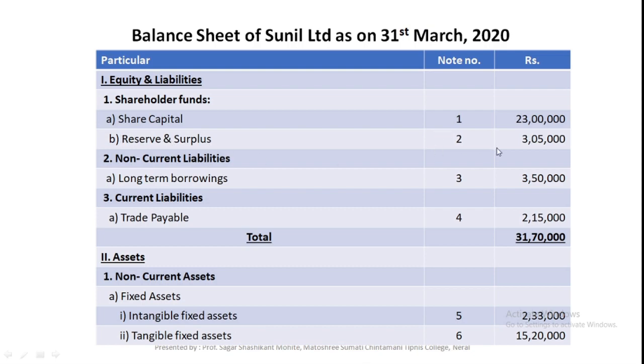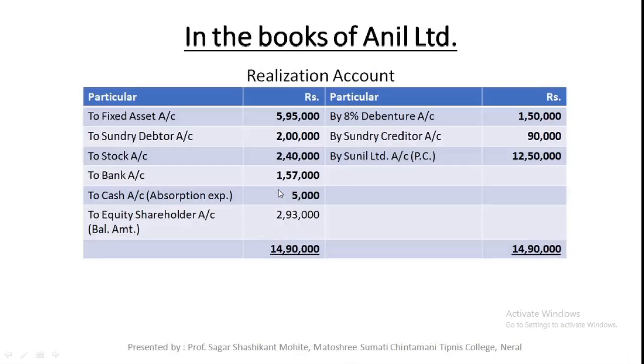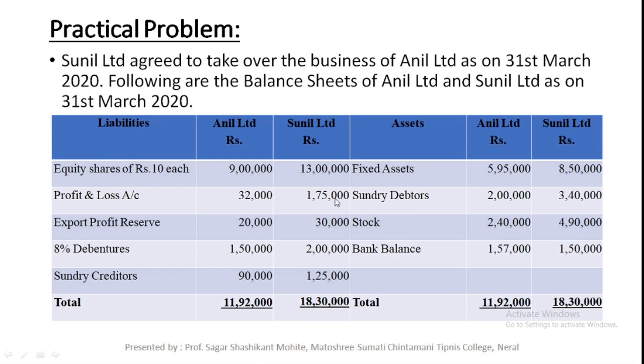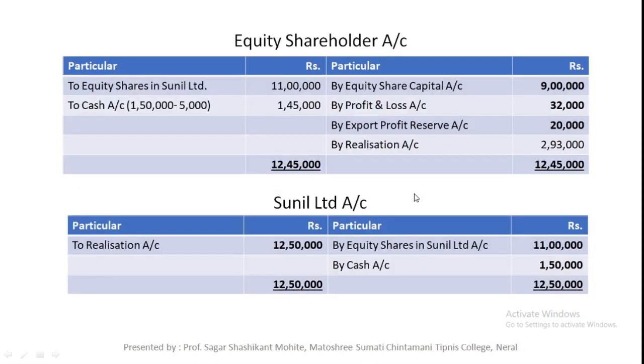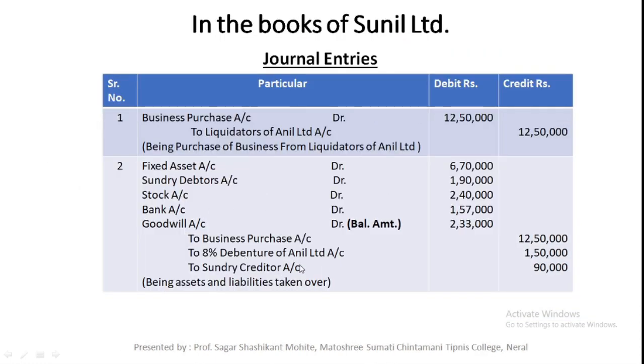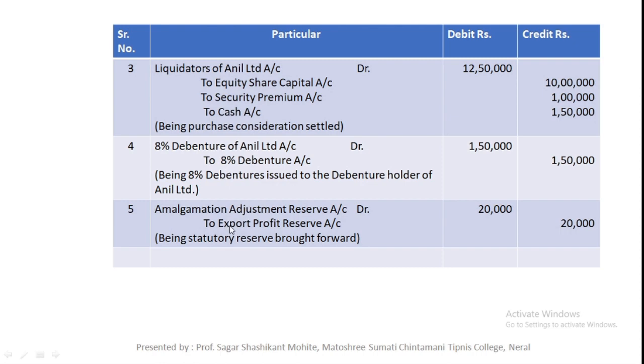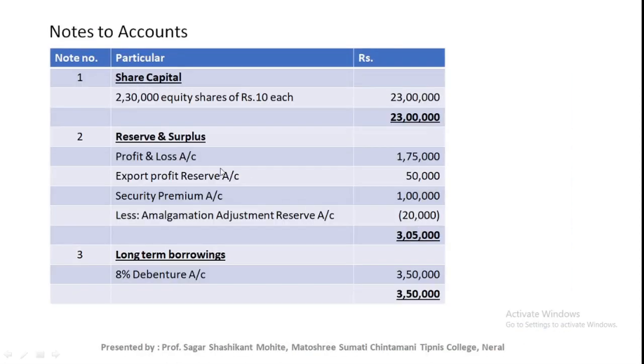Second point is reserve and surplus, note number 2. In the reserve and surplus, if you see the balance sheet of Sunil Limited, there are two reserves actually. First the P&L account 1,75,000, export profit reserve 30,000. And in the journal entry there is one reserve, which is export profit reserve of rupees 20,000. So in reserve and surplus: P&L account, Anil Limited original P&L account 1,57,000; export profit reserve 20,000 of Anil Limited and 30,000 of Sunil Limited, that is 50,000.